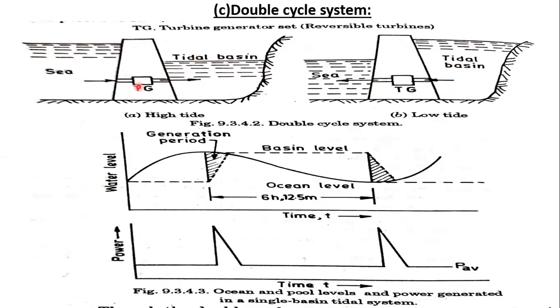The filling process starts when the sea level is higher than the tidal basin. The emptying process starts when the sea level is lower than the tidal basin. That's why it is called low tide. That means we are giving these names in comparison to the sea. When the sea is high, it is called high tide. When the sea is at low level, it is called low tide.